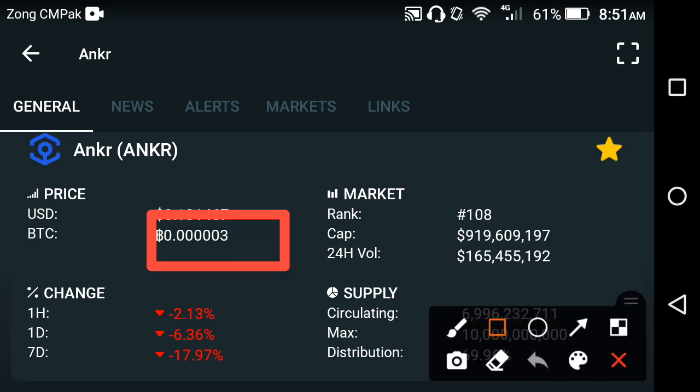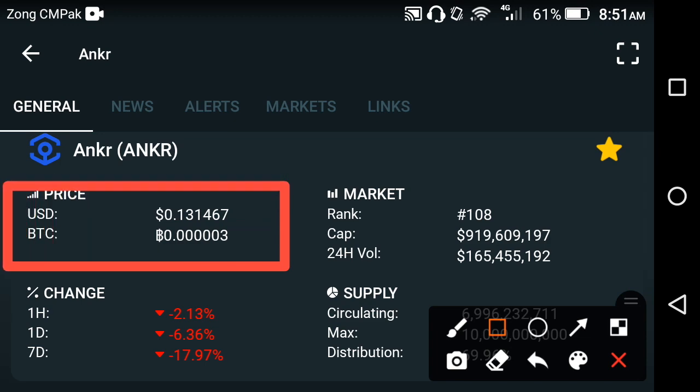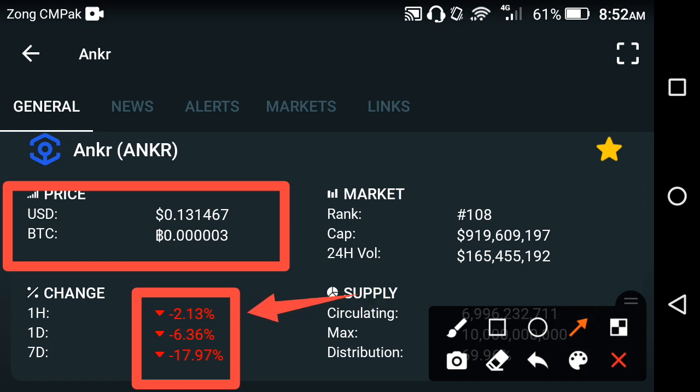So the current price of Ankr in the market at this time is 0.1314467 USD. On the other side, if you look at the price changes in the Ankr coin, the last 1 hour price change is negative, the last 1 day price change is also negative, and the last 1 week price change is also negative, friends.